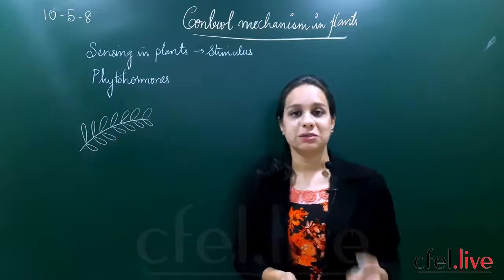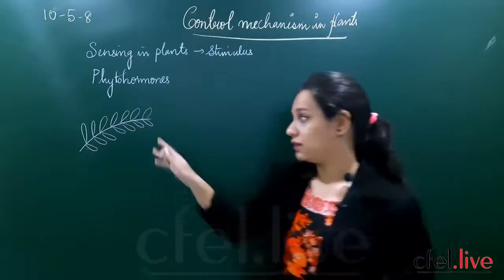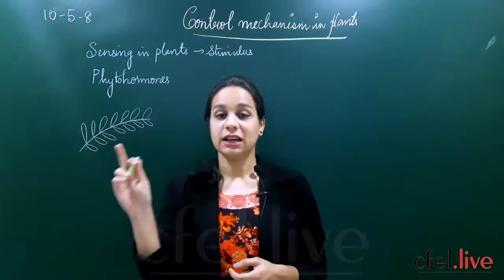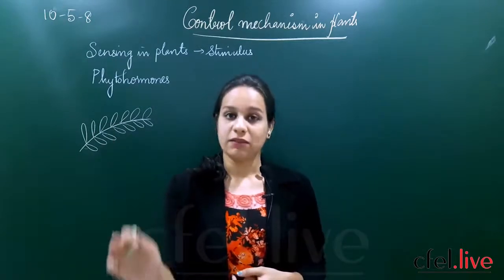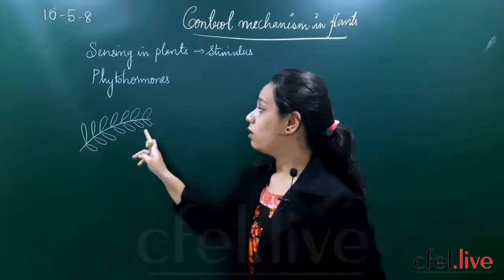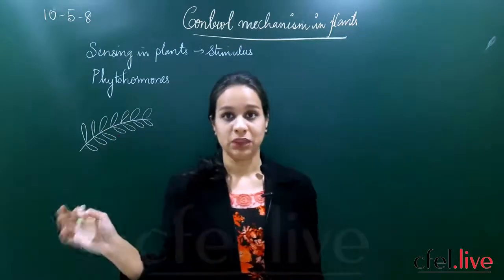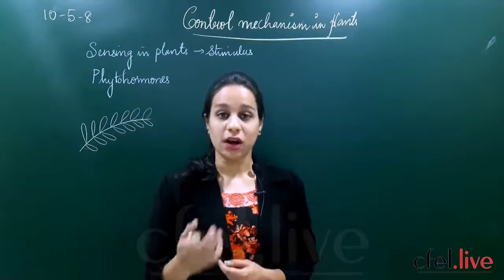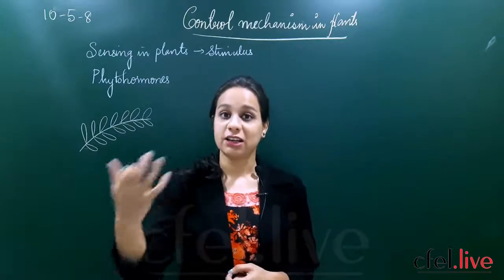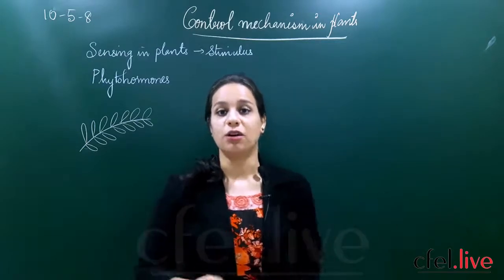What can you expect from this? Whenever we give a stimulus, here the touch of my hand, the leaves curl towards the inner side. How is this happening? What is happening exactly inside the plant body that it has shown a response, that is, curling of leaves?